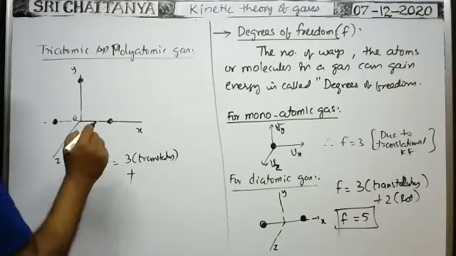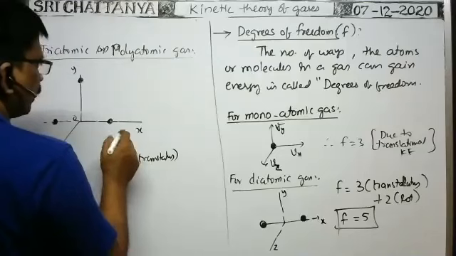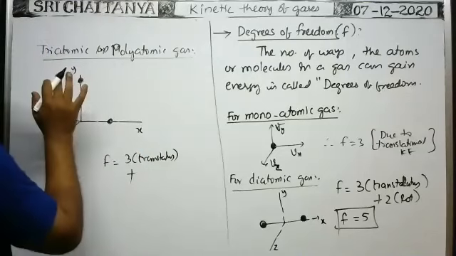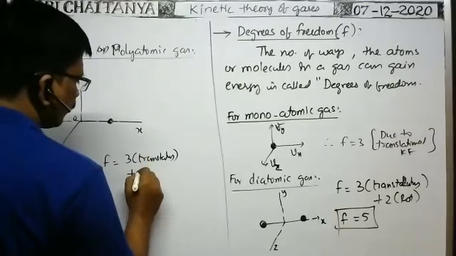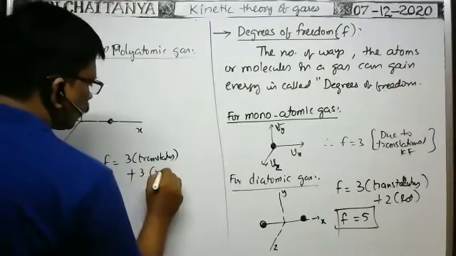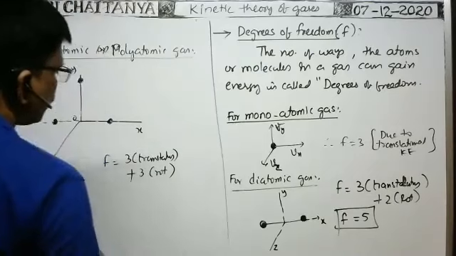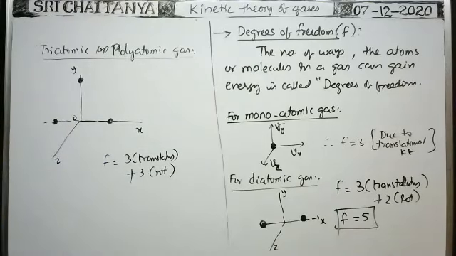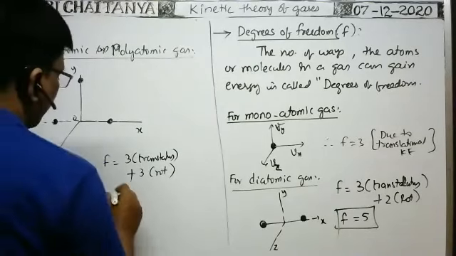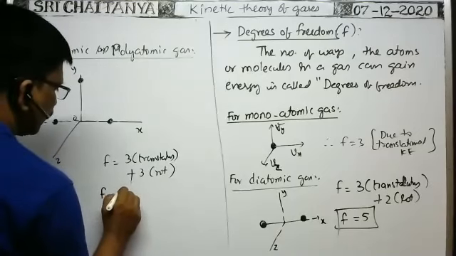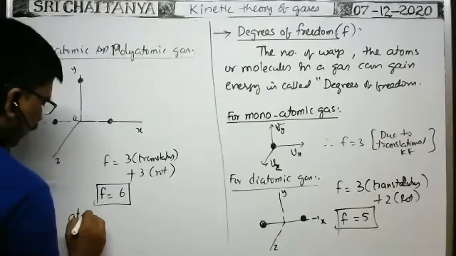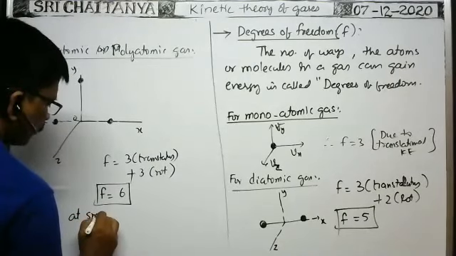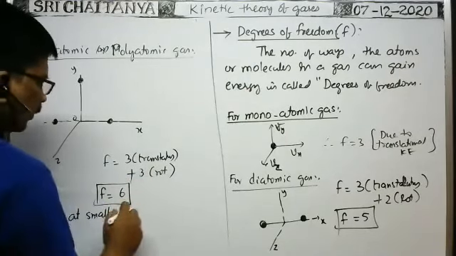That's why due to rotational motion also, the molecule in a triatomic or polyatomic gas acquires 3 degrees of freedom. Therefore, degrees of freedom is 6 at room temperature or at small temperatures.